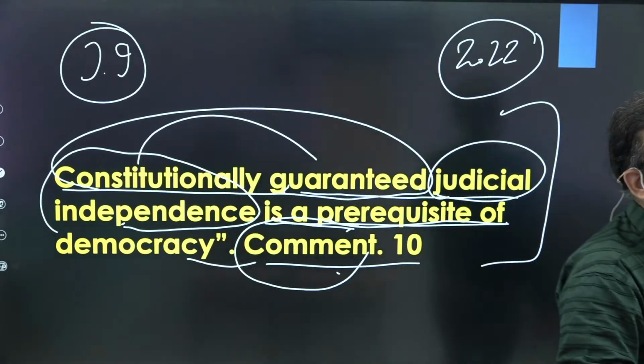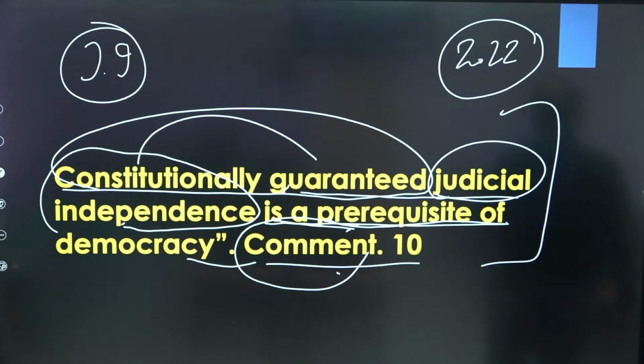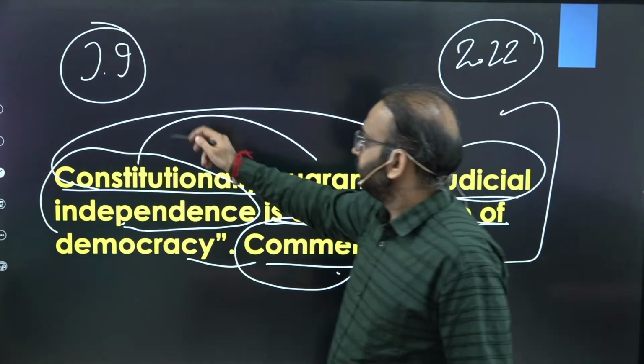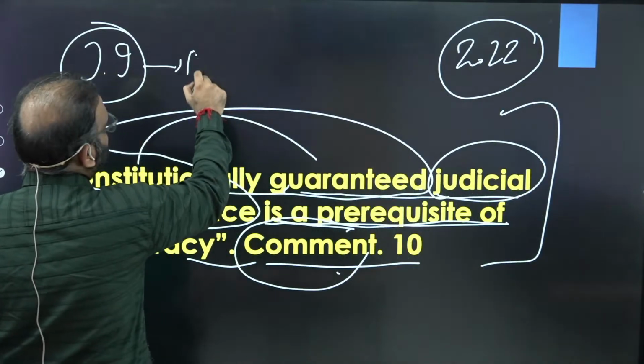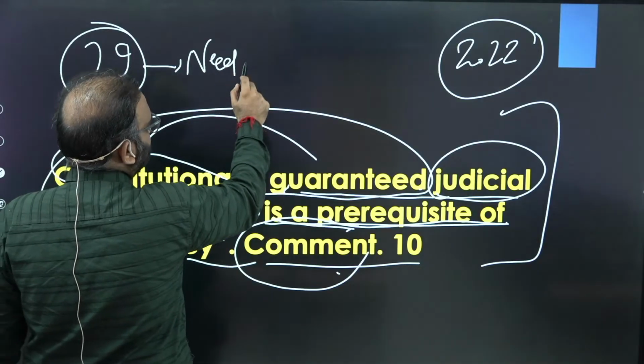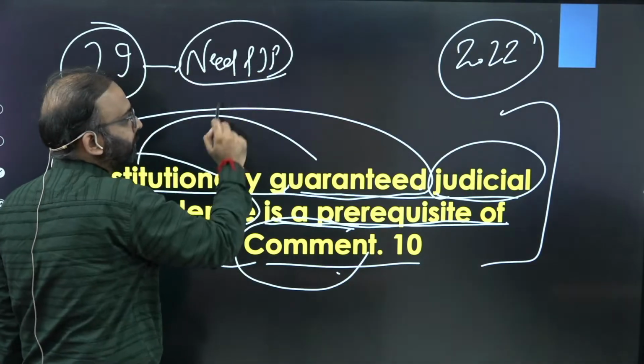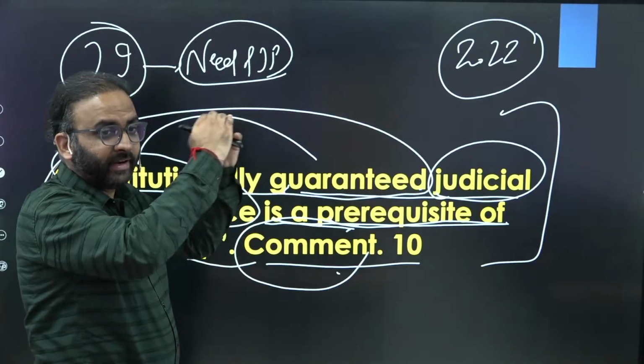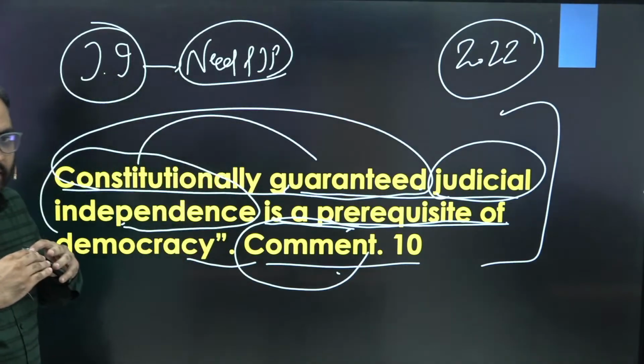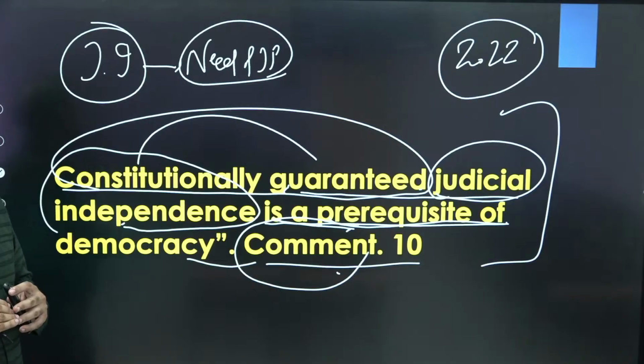Executive and legislature should not control the judiciary. You get the point? Then you need to write about the need of judicial independence for democracy.